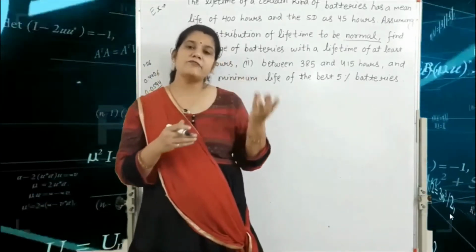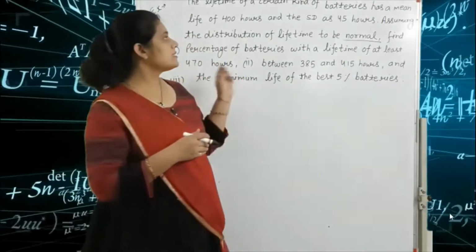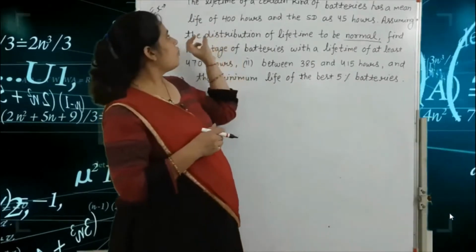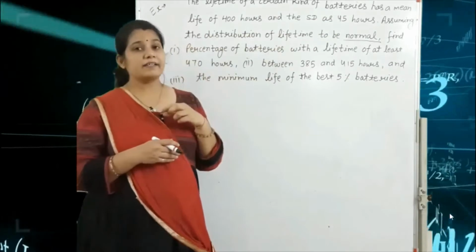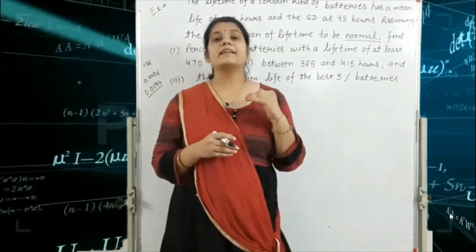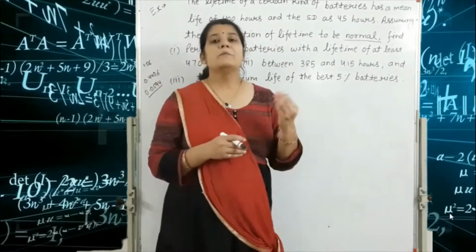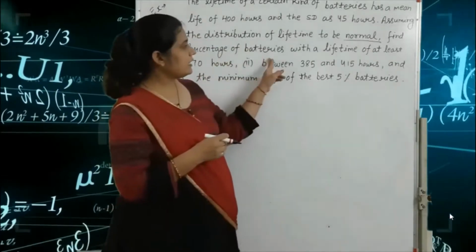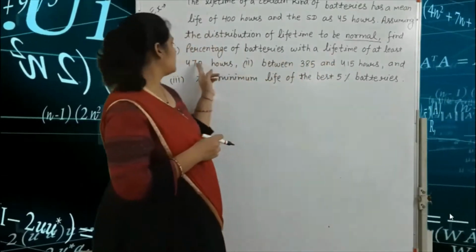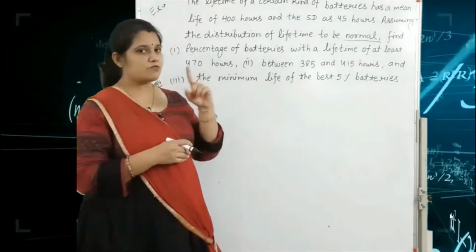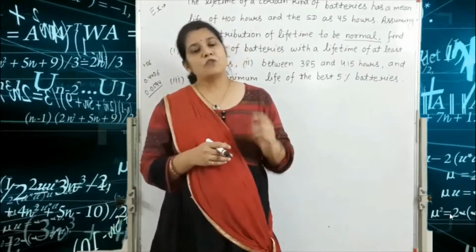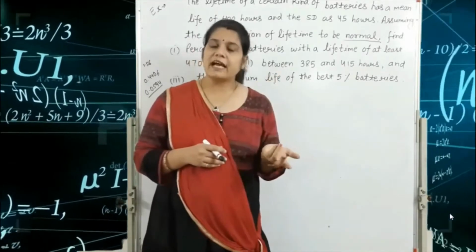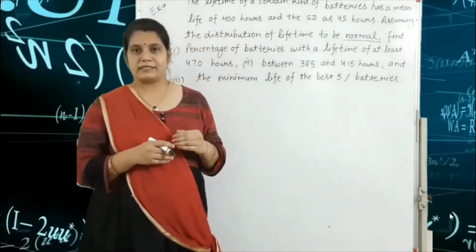If we consider capital X a random variable for the lifetime of a certain kind of batteries, we find X greater than or equal to 470, because the word at least is given. After that we find the percentage of batteries.